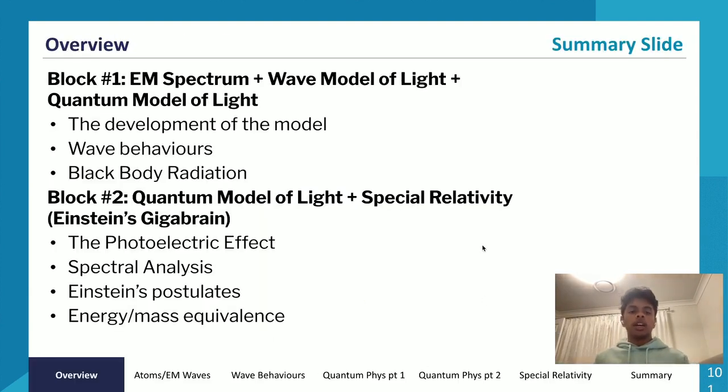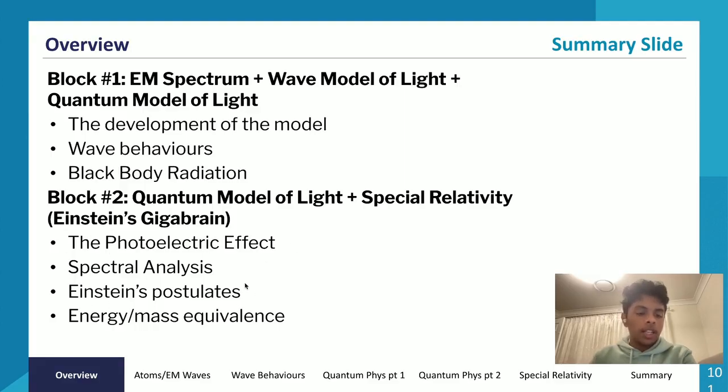So in our first block, we looked at the development of the model of light, so the different models. We went through the corpuscular model lost, the wave model won. Then we went through the wave model and the photon model won, wave model lost. So you can see now, as scientists, we are continuously evolving our understanding and our models of phenomena based on experimental evidence that we get. We also looked at wave behaviors, so Young's double slit experiment, diffraction, interference. We looked at historical methods for determining the speed of light. We looked at blackbody radiation, which segued us into the photoelectric effect and the ultraviolet catastrophe.